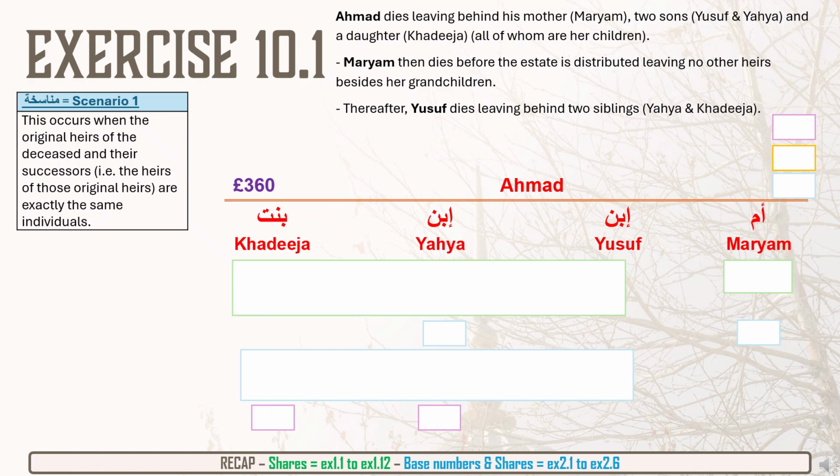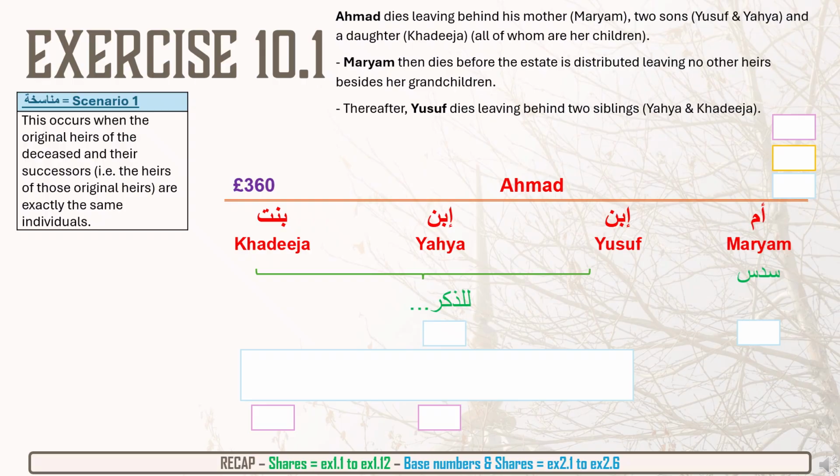So we'll start off first by giving out the shares for Ahmad. His mother gets sudus because they are children. His sons and daughter will get lidhakar between them. Next, we choose a base number. Well, there's only one fraction, so the base number is going to be 6.